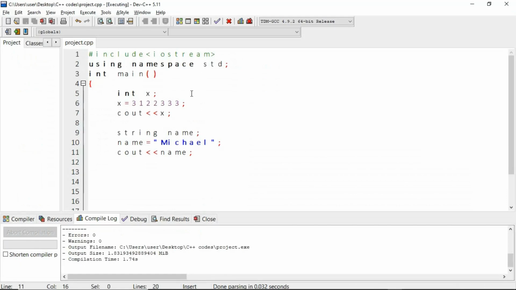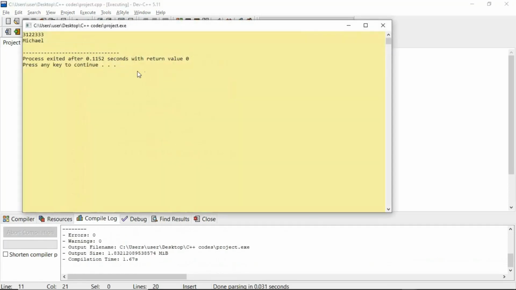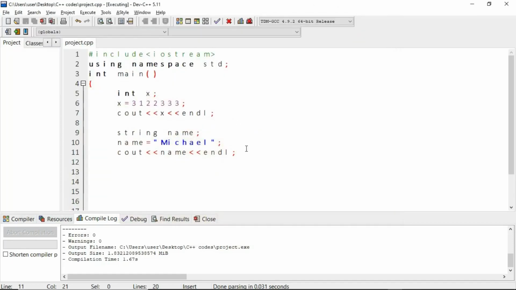Okay, so I'm just going to come here and add our end line, save, come here too, and add our end line. So basically now the output of name and the output of x is going to be on a separate line. So run the code. As you can see now, the number is up and Michael is down. All right, so now you have a bit of understanding of the basic concept. If you have any questions, feel free to drop them in the comment section or come straight to the WhatsApp group chat, and I will provide answers to your questions.